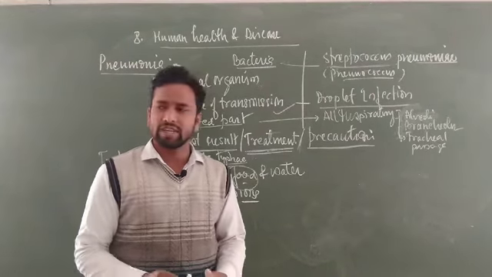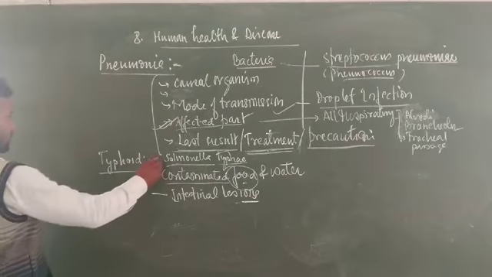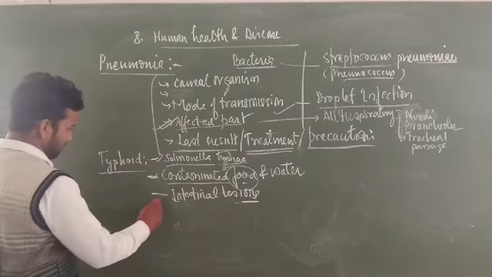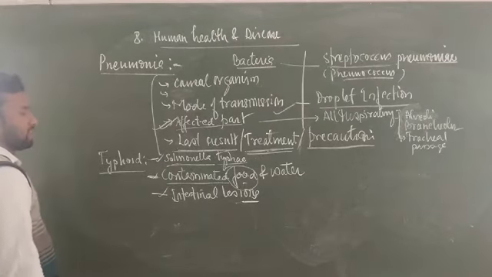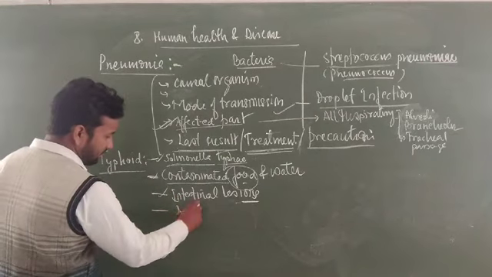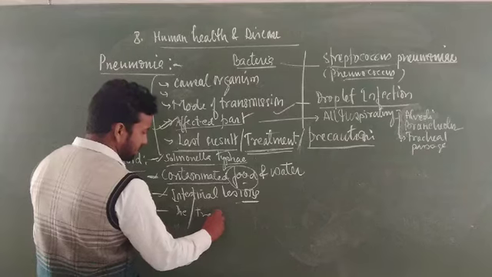So typhoid is a disease caused by Salmonella typhi through contaminated food and water. This is the mode of transmission, and intestinal lesions happen. In severe cases, the person dies. It can be treated by taking antibiotics.